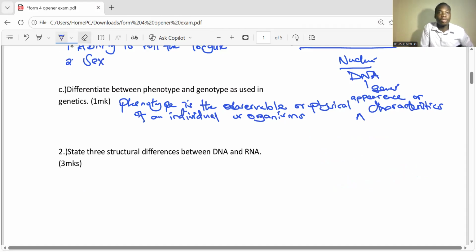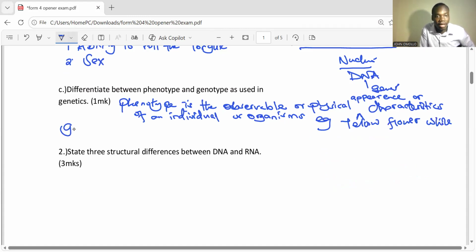Yes. So because it was a difference, I should say, e.g., yellow flower as an example, while genotype is the genetic constitution of an organism.